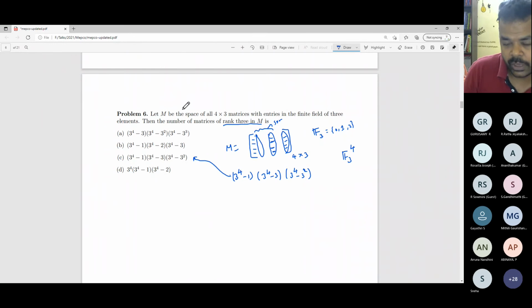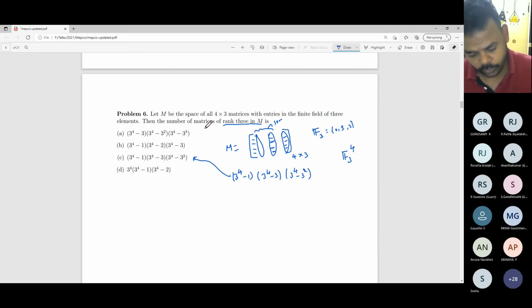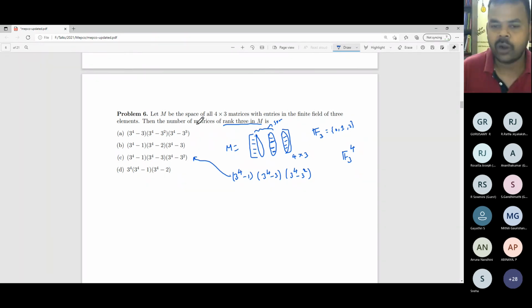Okay, so first observation is the number of elements in M is finite. Now the question is you have to find out a subset given to you and count the number of elements in there.